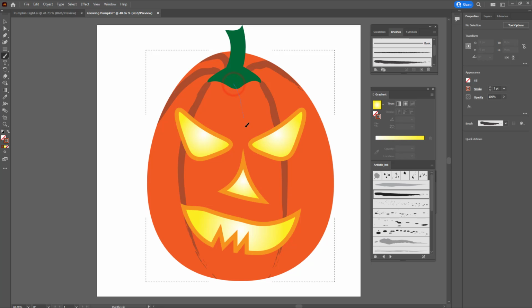I'll draw one kind of down the middle, and maybe one more on this side. And maybe I'll put a little bit on the sides just to make it look interesting. Maybe one coming up. And maybe a little bit more right here.